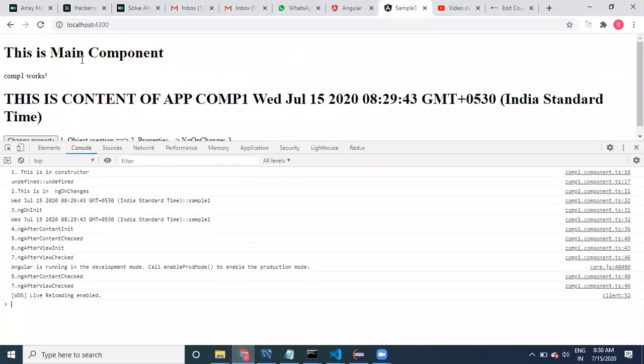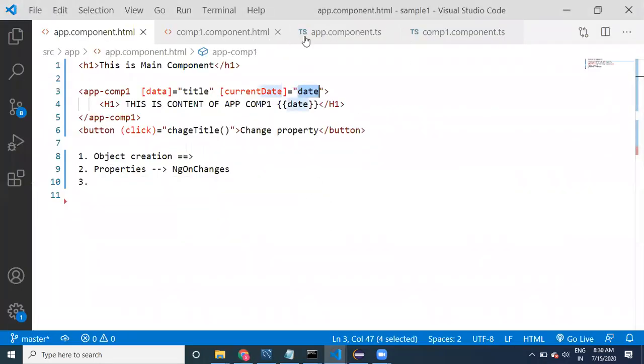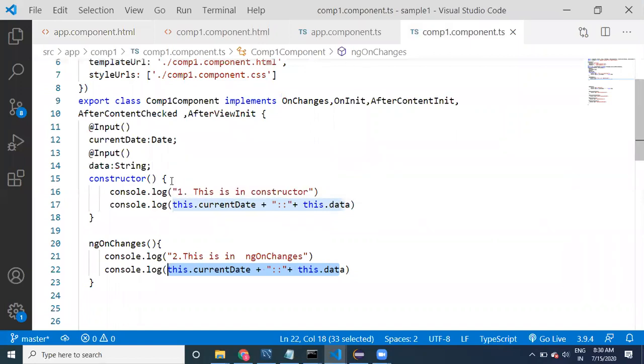Now, if you come here, by default, see here, guys. Now we are getting these values. This is sample 1. This is the data. That's fine. But here in the constructor, we will receive no data. That's why it is always advisable that within the constructor we should not write initialization logic. If we depend on this input data, the data will not be available here.